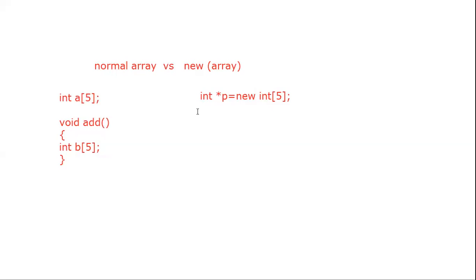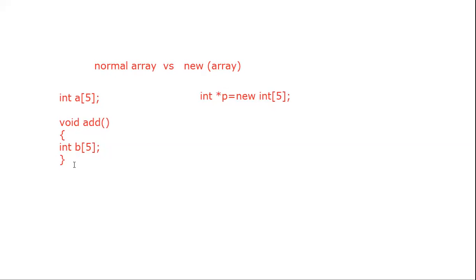Yes guys? Okay, I will repeat once more. What will be the array created with the help of normal array declaration? In that case, the scope of that particular array is limited. If you have created that array inside the function, the scope of that array is up to that function only. So when you exit from that function, that memory is by default deallocated with respect to that array.